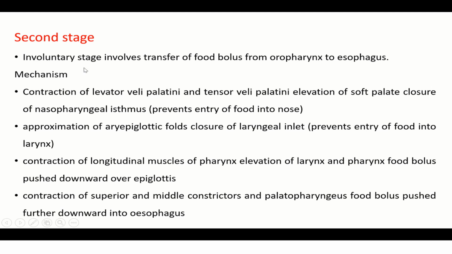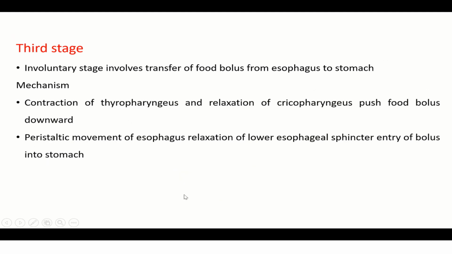The second stage is an involuntary stage, involving transfer of food bolus from oropharynx to the esophagus. Mechanism: contraction of levator veli palatini and tensor veli palatini, elevation of the soft palate, closure of the nasopharyngeal isthmus. This prevents entry of food into the nose. Then approximation of the aryepiglottic folds, closure of the laryngeal inlet, prevents entry of food into the larynx. Then contraction of the longitudinal muscles of the pharynx, elevation of the larynx and pharynx, food bolus pushed downwards over the epiglottis. Contraction of the superior and middle constrictors and palatopharyngeus, food bolus pushed forward, further downwards into the esophagus.